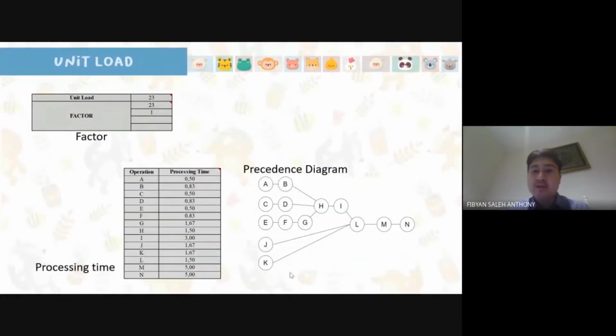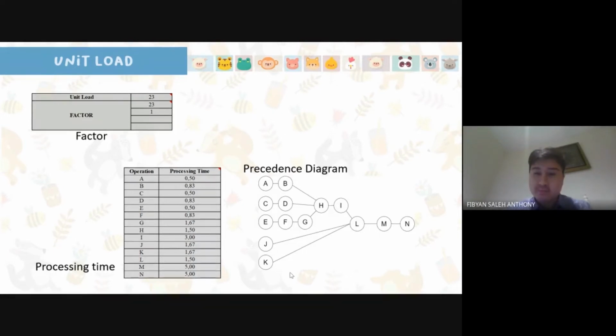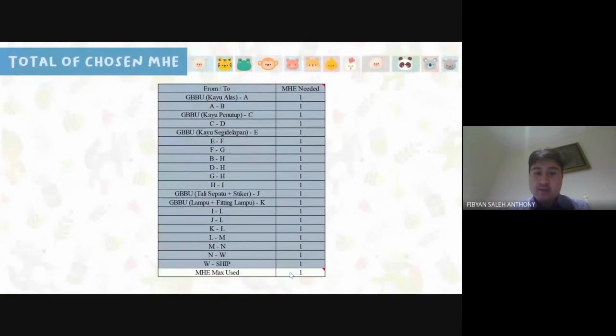There are several data to get the optimum time to deliver material from one place to another. Based on the amount of prepared production per day, the factors that will be chosen for unit load are 1 and 23. There are also net processing time and precedence diagram. The total of MHE that will be used is 1.